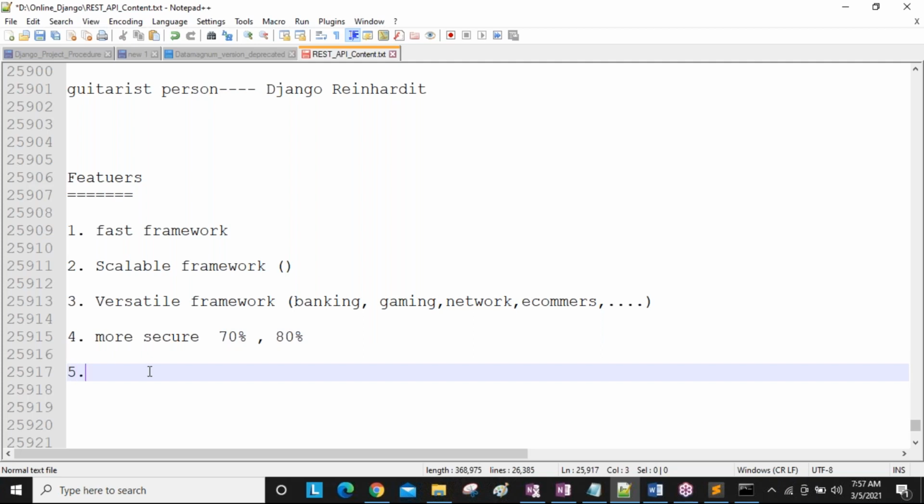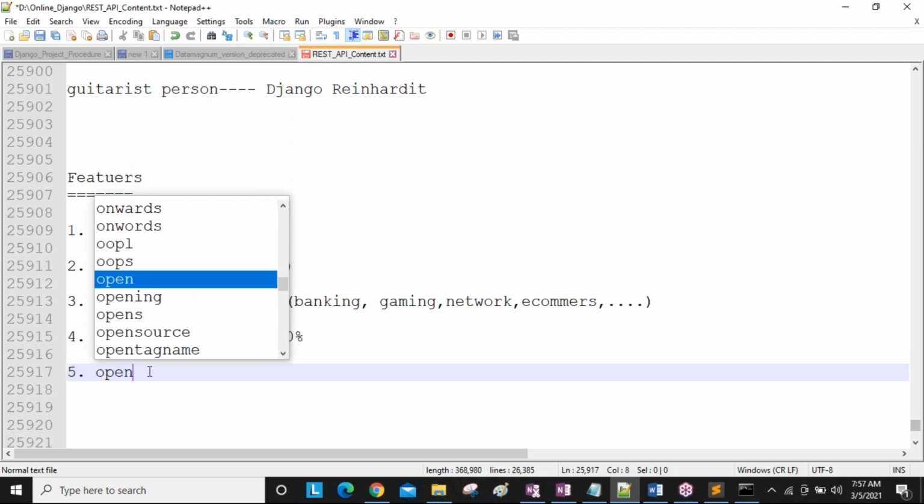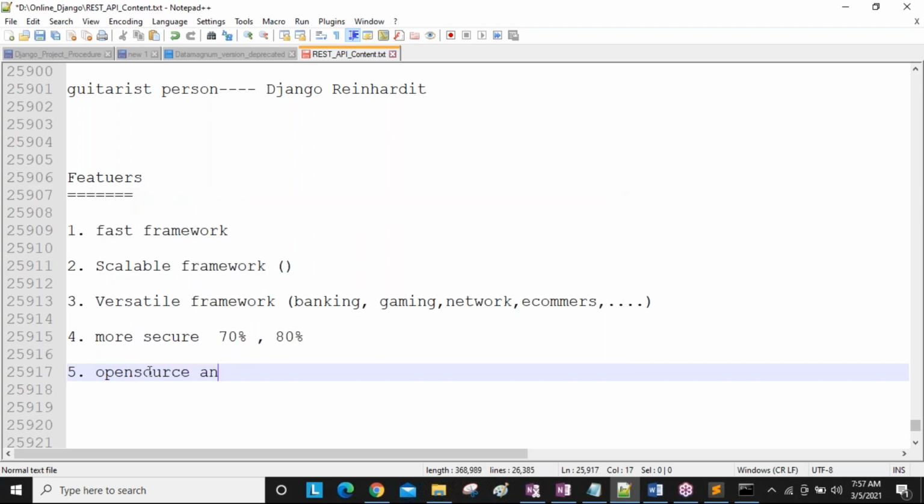Another point is open source. Django is an open source and free framework. Open source and free means without paying any amount to any company, we can download it freely and develop our application. That is a free framework. And open source means when we install it, the 70 to 80% code you are getting, everything, the data, we can see. That is what we call open source.